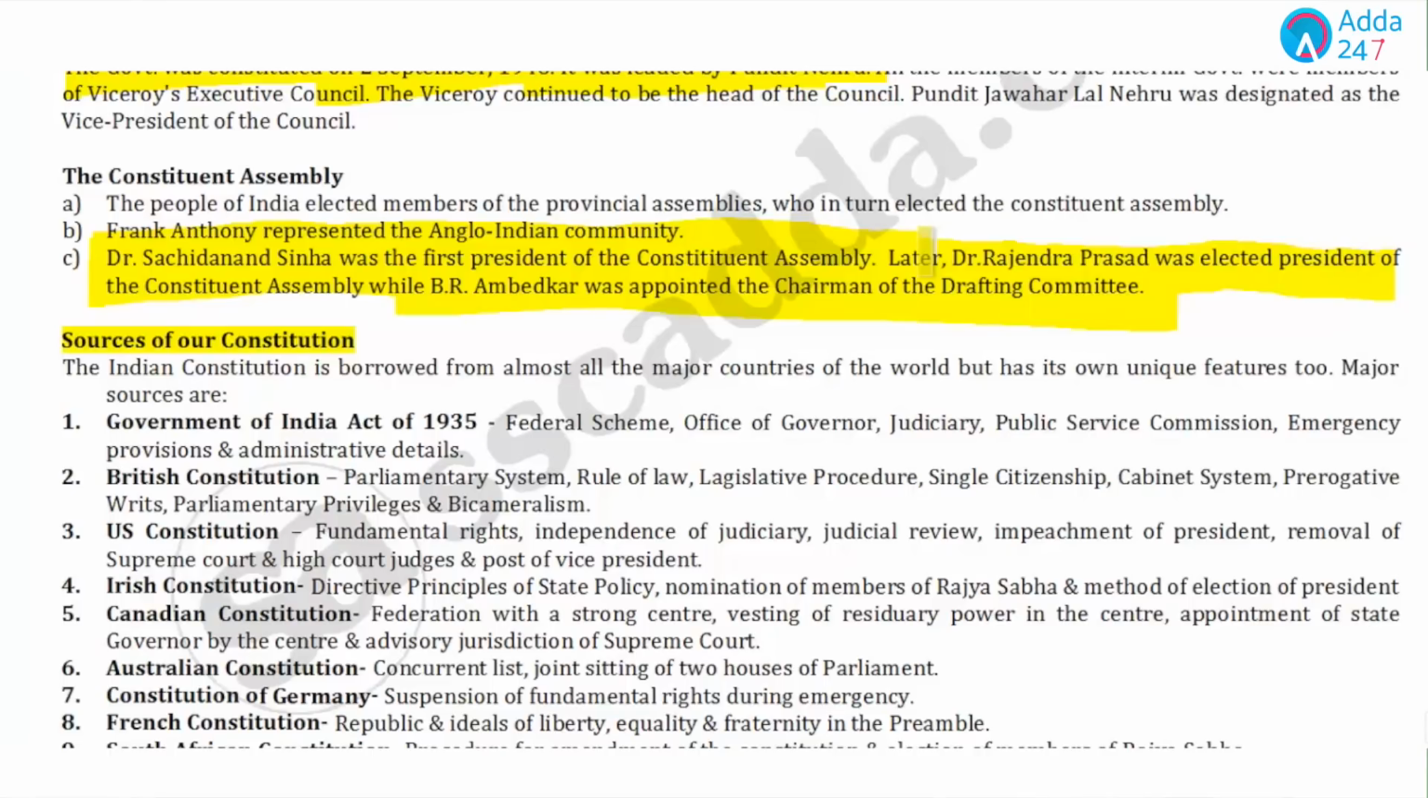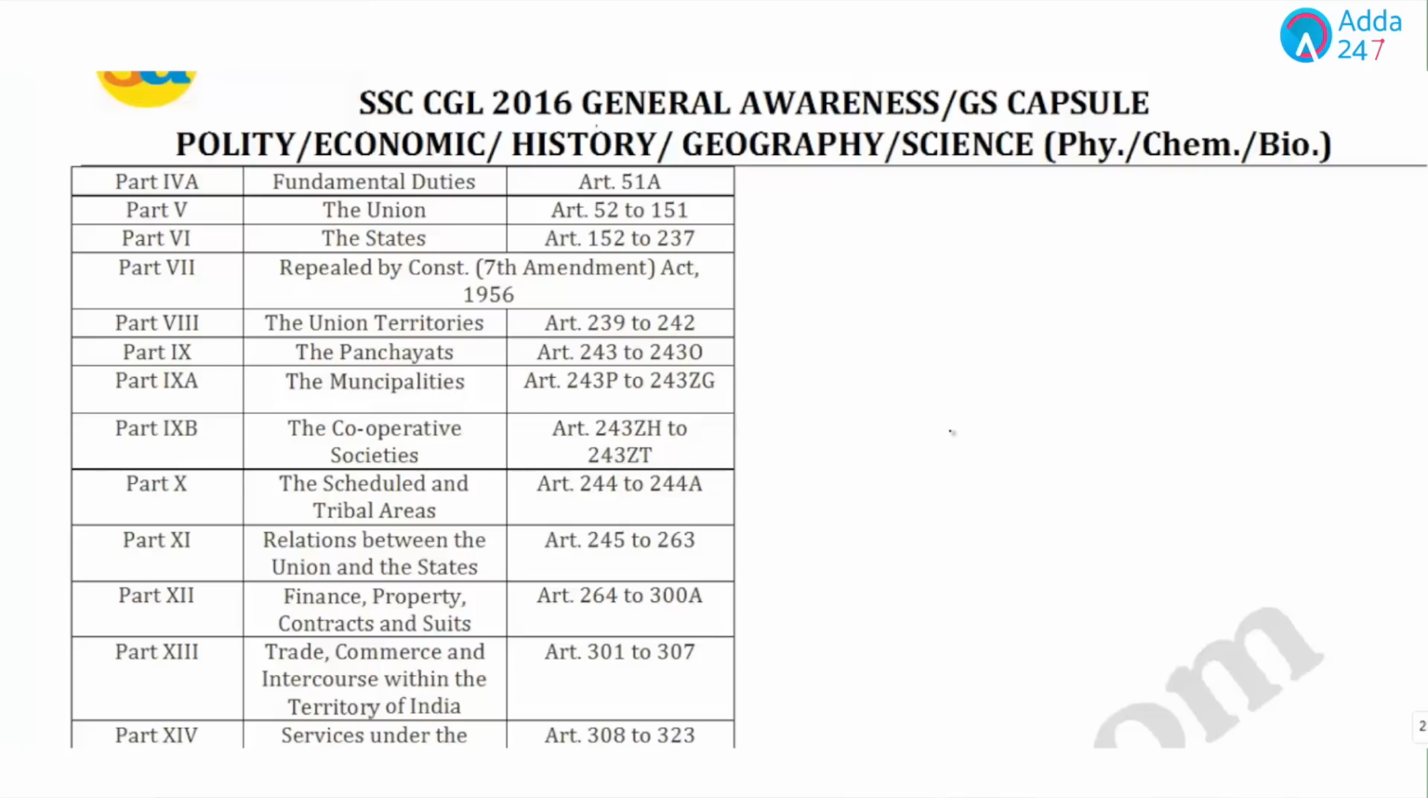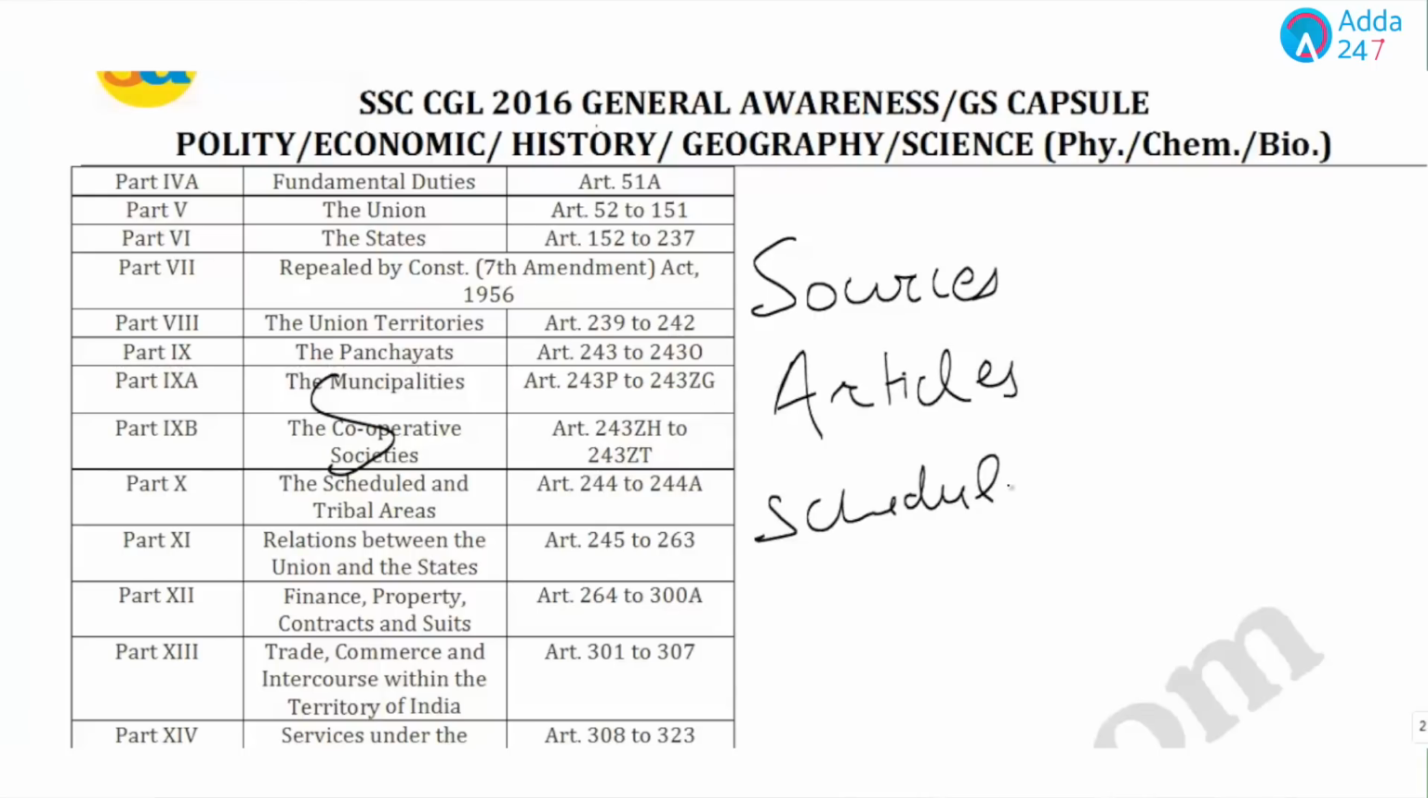As we have seen, in previous examinations all three questions have come in different exams. Now, after the introduction of the Constitution and the Constituent Assembly, the next three important topics are the sources of the Constitution, the articles, and the schedules. Students, I will not discuss these in this video. We have already shared the tricks to learn all these things. The articles are basically the parts. We'll share all those video links in the comment section under this video.